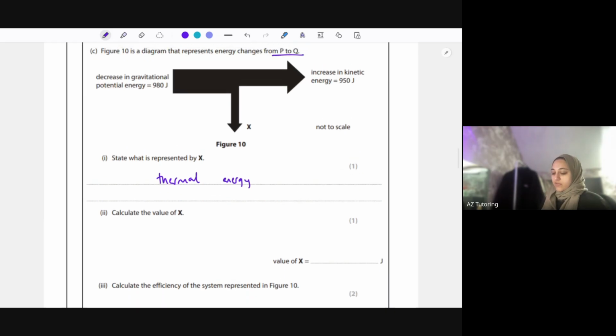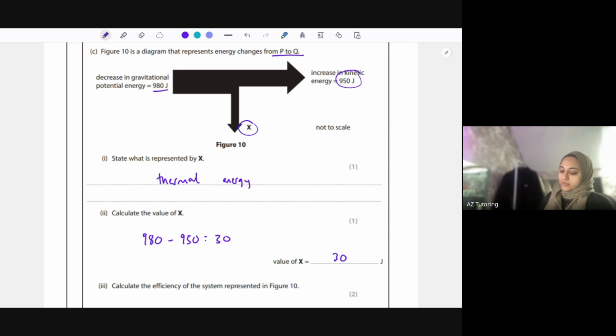It says calculate the value of X. We've already done that. It's 980 joules minus 950, which is 30, because these two have to add up to the 980. No energy is lost to nowhere. It has to go somewhere. Even though it's lost as thermal energy, it's still there. It's still the 30 joules.